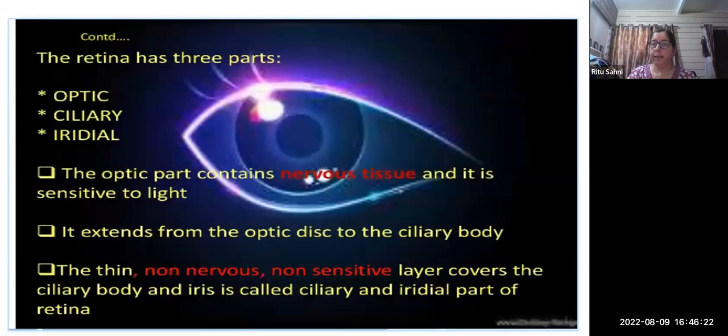The retina is divided into three parts: optic, ciliary, and iridial. The optic part contains nervous tissue and is sensitive to light. It extends from the optic disc to the ciliary body. The thin, non-nervous, non-sensitive layer that covers the ciliary body and iris is called the ciliary and iridial part of the retina.